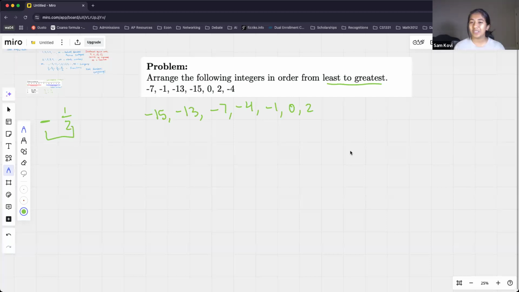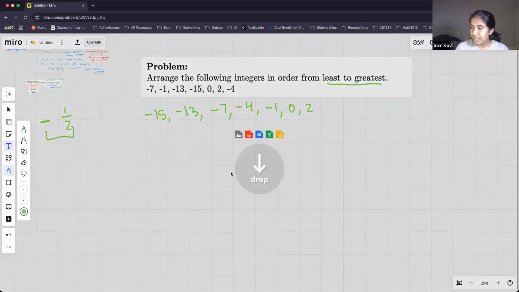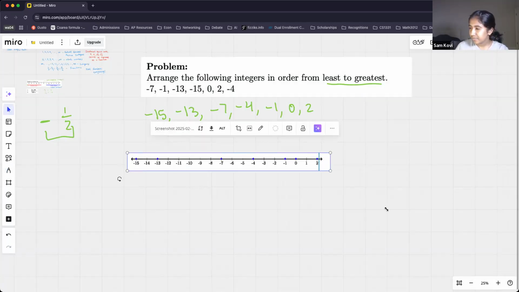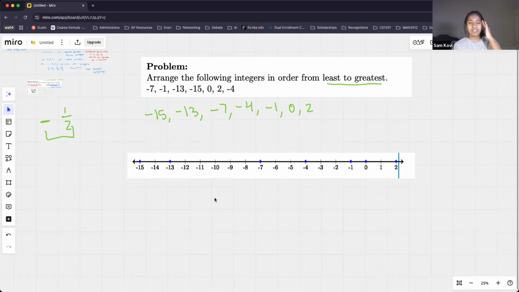So for those of you who are a little bit visual, I'll go ahead and show a diagram that illustrates what this looks like on a number line. Okay, so this is our number line. As you can see, -15 is the farthest to the left. And then next we have -13, then -7, then -4, then -1, and then 0, and then finally 2. So hopefully that helps you guys visualize a little bit what the number line looks like.